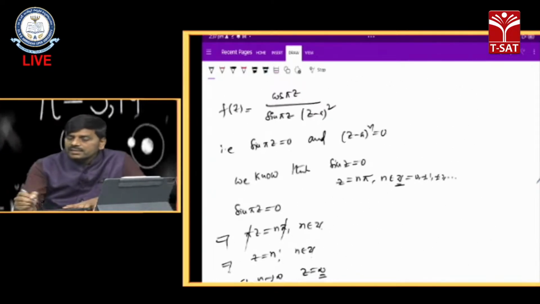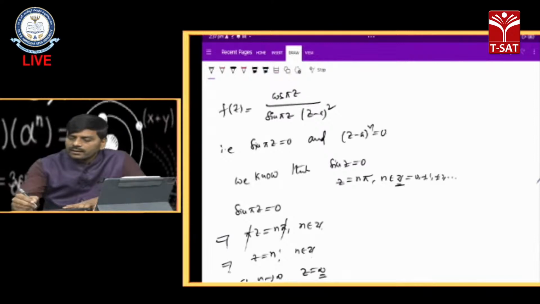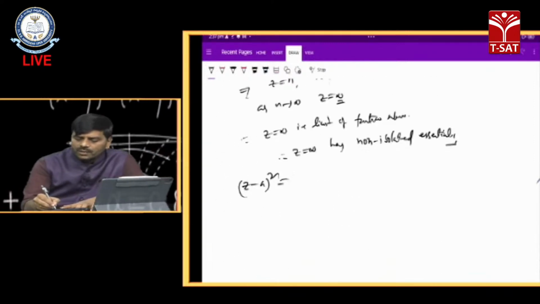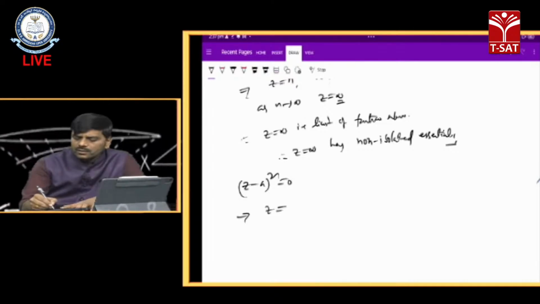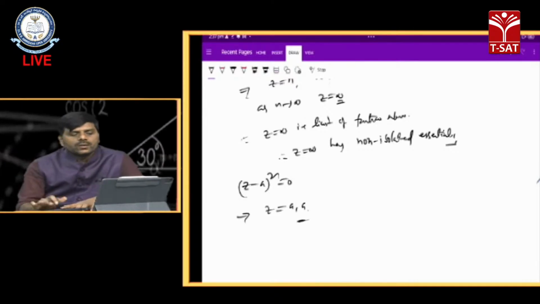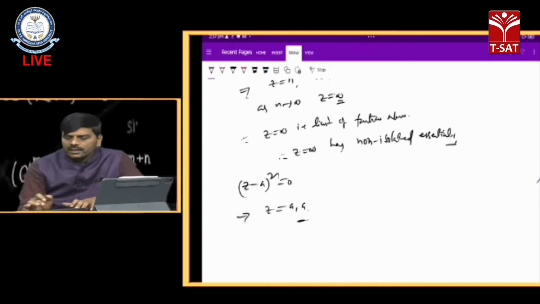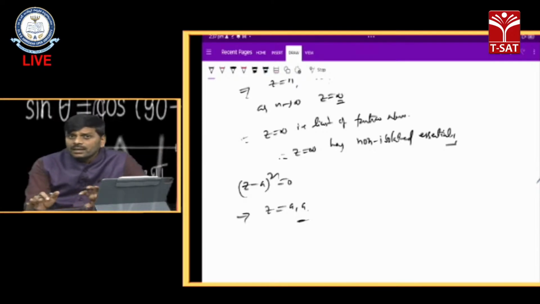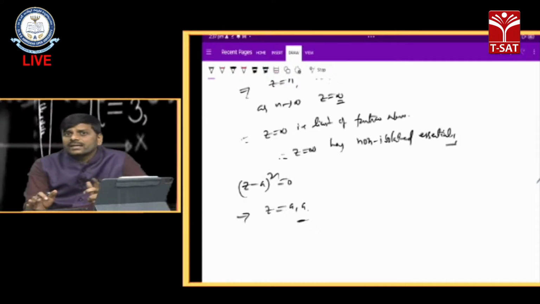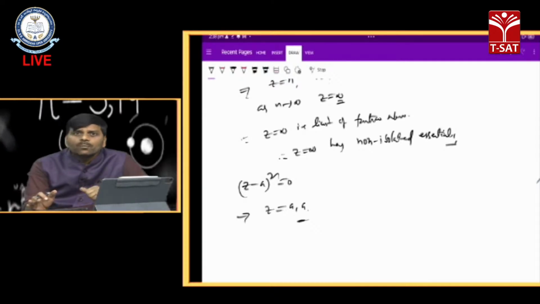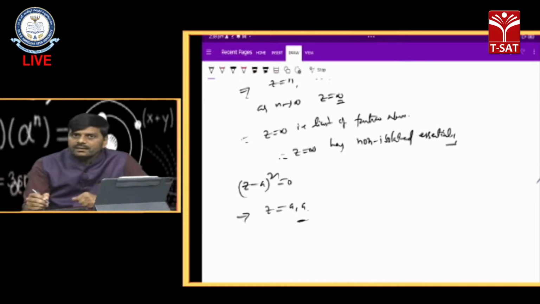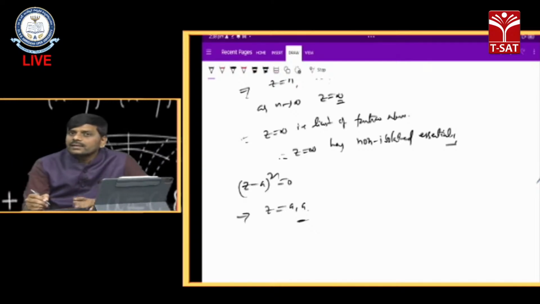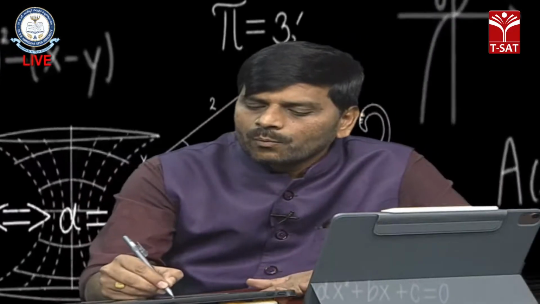What is that? (z minus a) whole square equals 0, so that implies z equals a, a. Here these are finite values, so automatically these are poles. If the principal part of the Laurent series expansion has a finite number of negative terms, then it is a pole. So z equals a, a is finite, and this is called a pole.